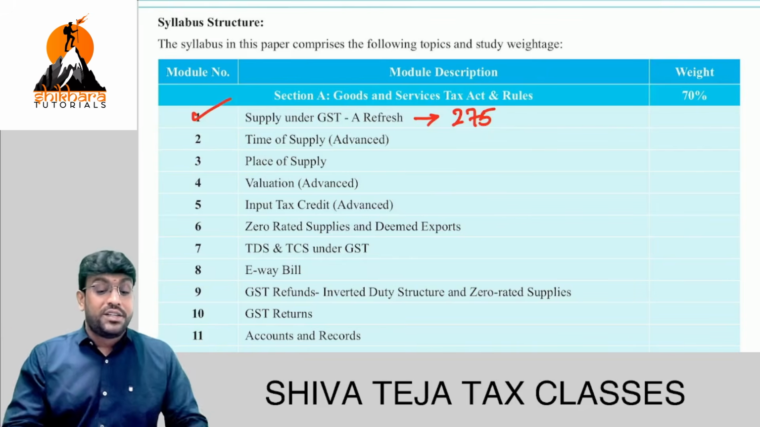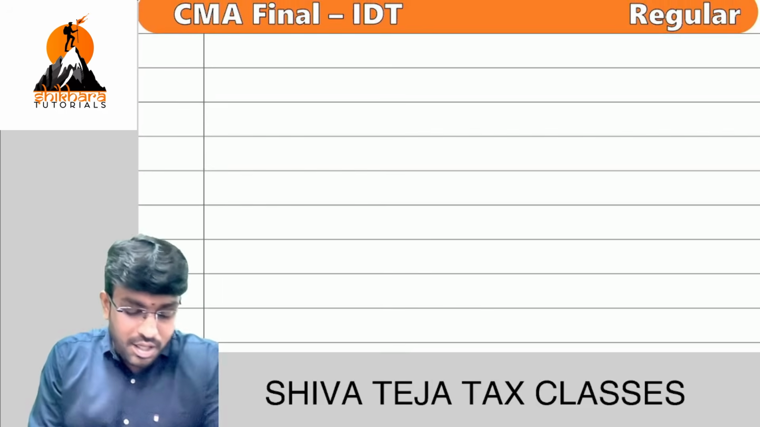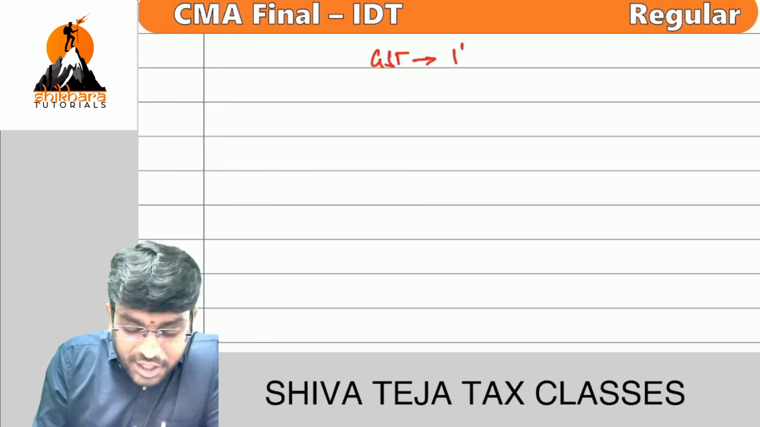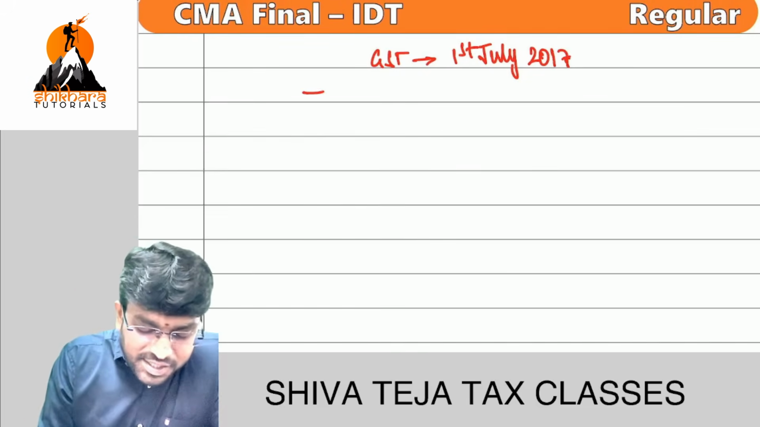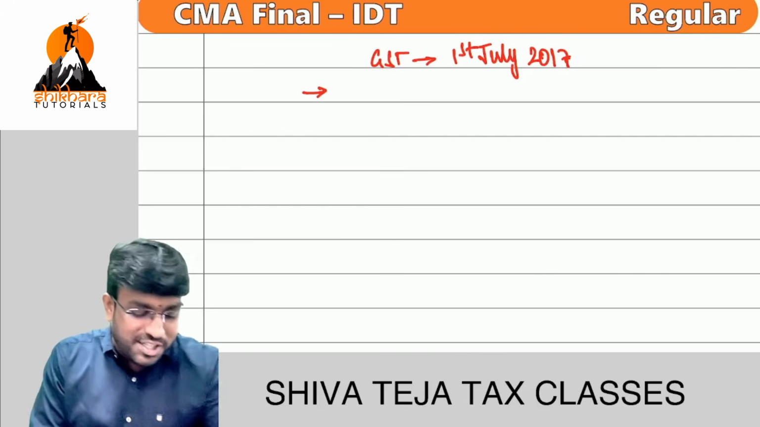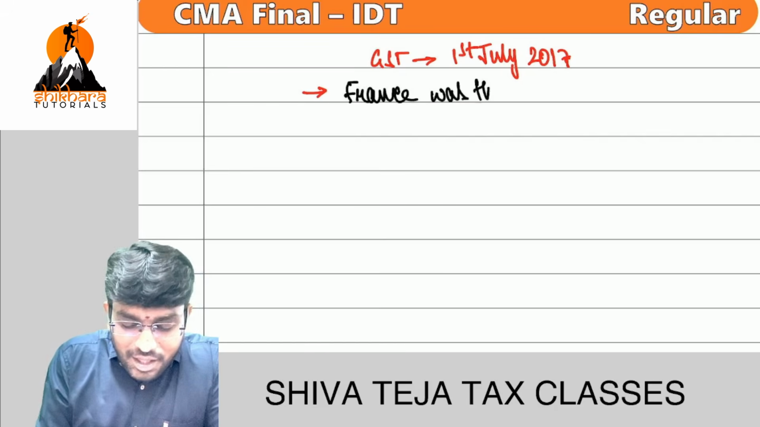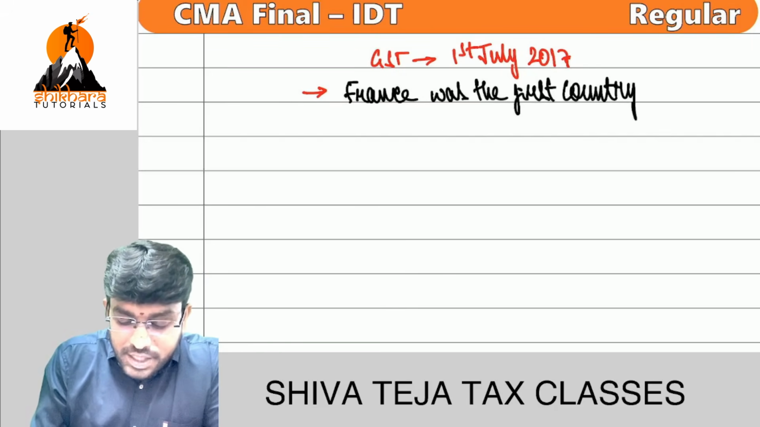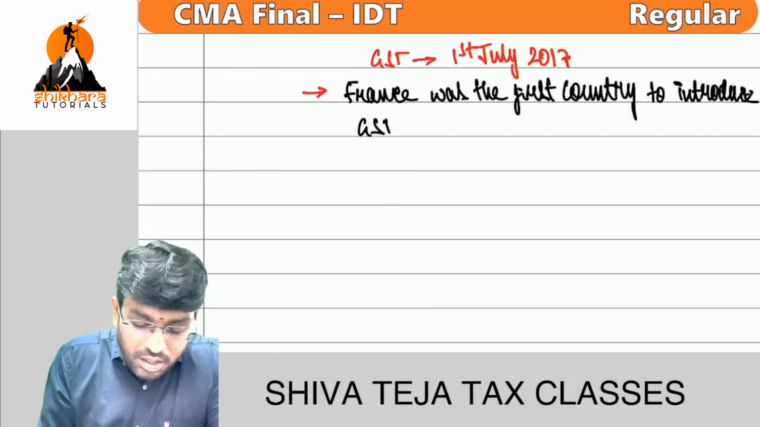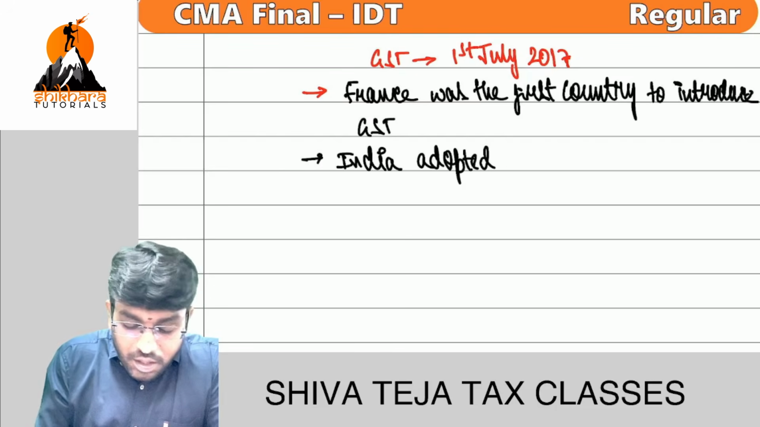Which year did GST get introduced? 2017. Which date? GST got introduced on which date, my dear friends? 1st of July 2017. And tell me, did India invent the GST? Any idea which country introduced GST first? Canada. Wrong answer. France was the first country to introduce GST. It is not Canada. But what is Canada's importance? Exactly. India adopted what model, my dear friends?